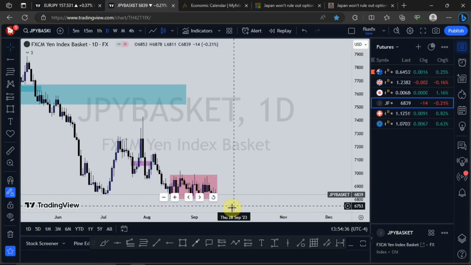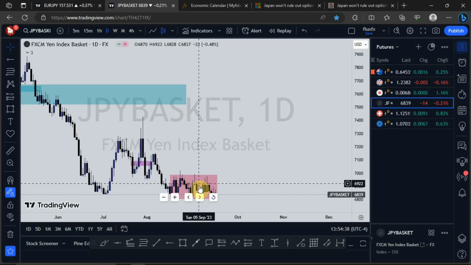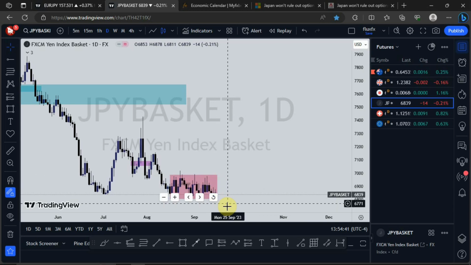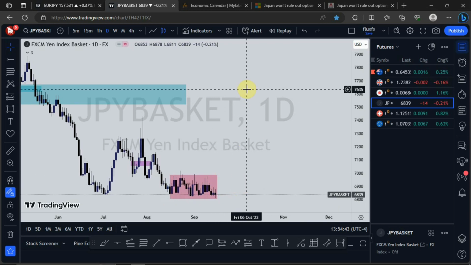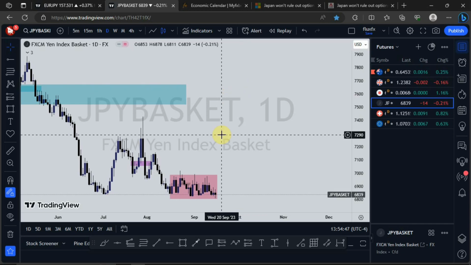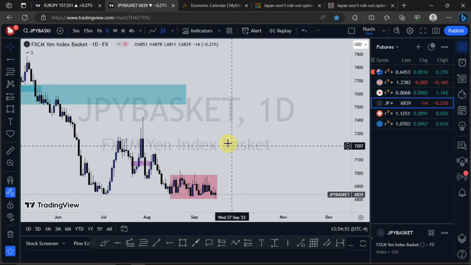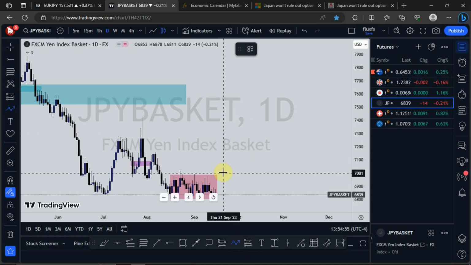If price is going to push to the upside, we should see a manipulation to the downside, then a push to the upside. That is if the Bank of Japan surprises us with an intervention, we are going to see the yen beginning to push up.